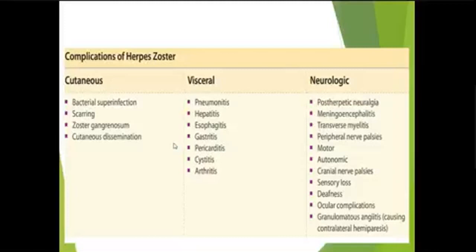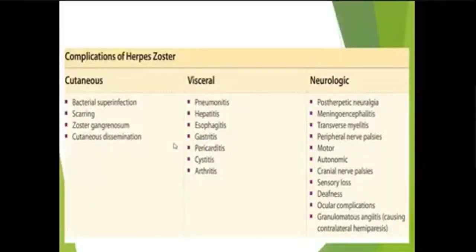In disseminated herpes zoster, there is appearance of vesicles in other dermatomes or all over the body, and it is mostly seen in immunocompromised HIV patients. Visceral complications include inflammation of any of the organs. Neurological complications include post-herpetic neuralgia, meningoencephalitis, transverse myelitis, nerve palsies, and others.